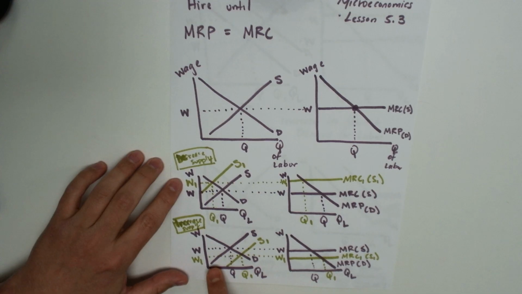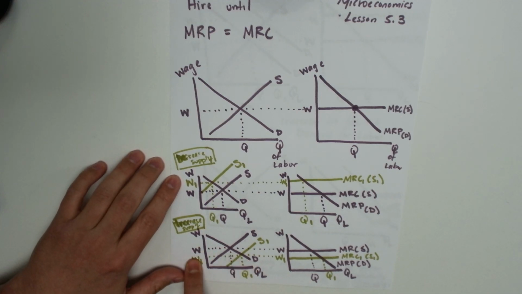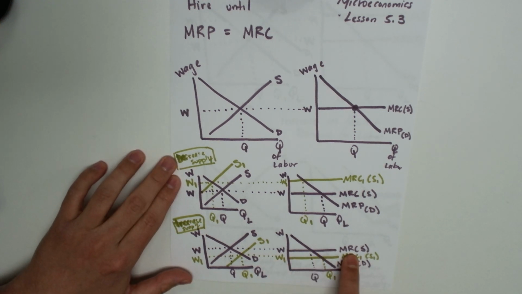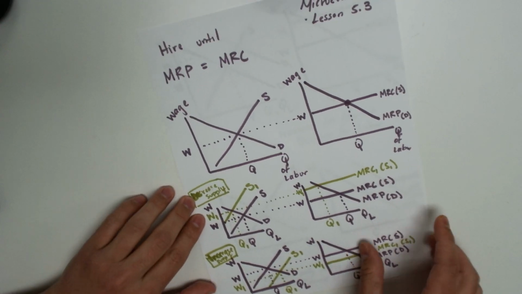If supply increases, then the supply curve in the market shifts to the right. That leads to a lower wage in the market. Since workers are wage takers, they're going to take this lower wage, and that's going to be the marginal resource cost right there. Since the marginal resource cost is lower, there's going to be a new point where MRC equals MRP, and that's going to be the quantity of workers that this firm hires. The wage is again determined by the free market.